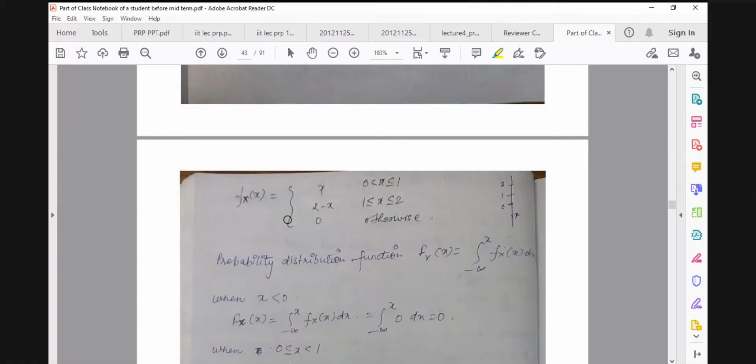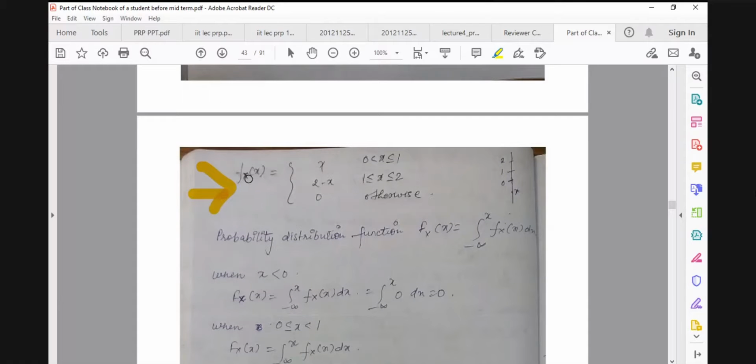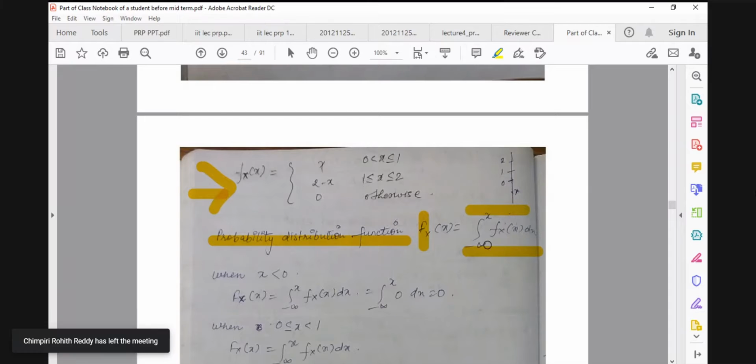Now suppose you have another question. This one is f(x). By looking at the question, you can understand that this one is the density function, and I ask you to find its probability distribution function, that is, I ask you to find capital F(x). And you know the formula for this one is this: the integral from minus infinity to x of small f(x) dx.